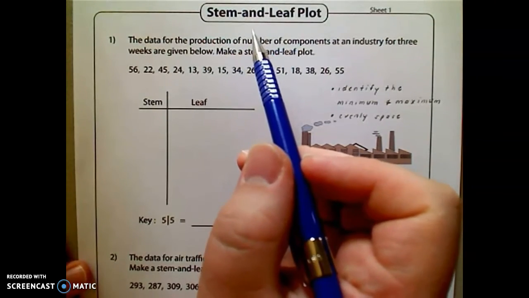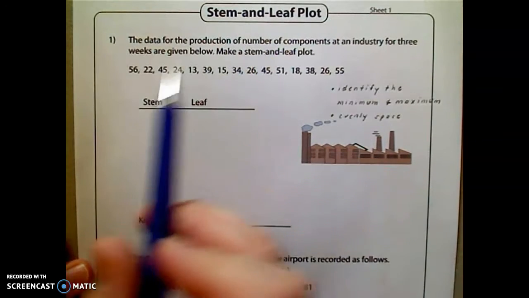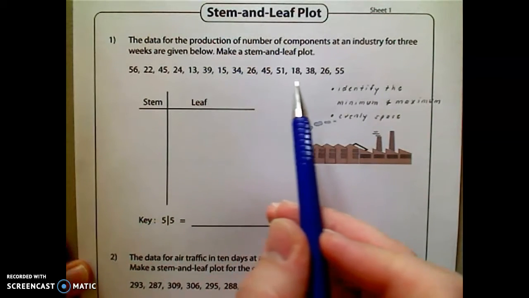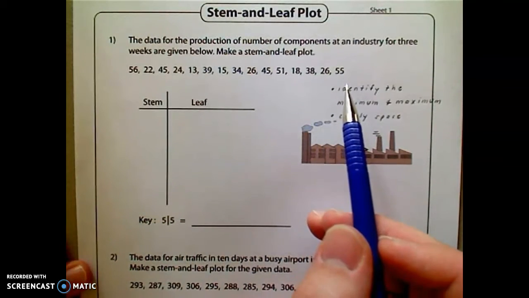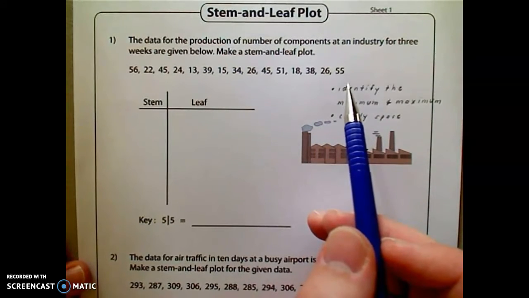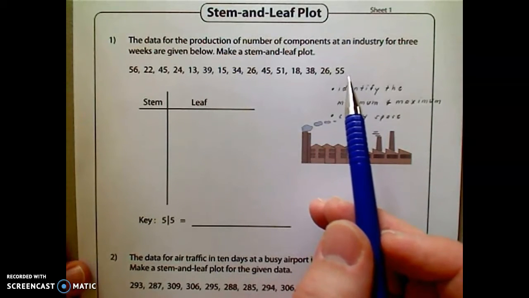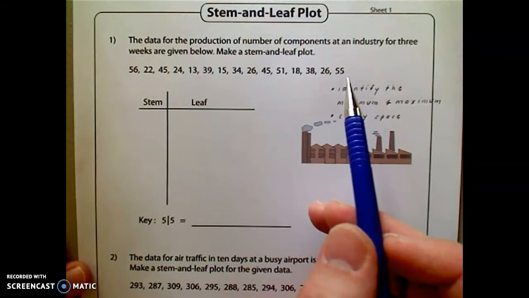Today we're going to be looking at stem and leaf plots, and we're going to do two examples together. A stem and leaf plot is basically a way to organize data, like we have in problem number 1, in a way that gives us an idea of how far apart the data is, to see if there's any centers or sort of concentrations within the data.